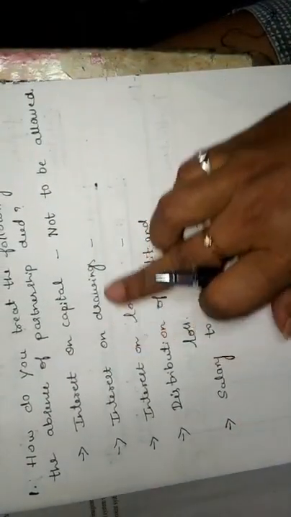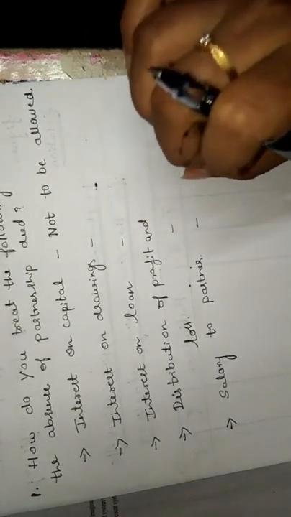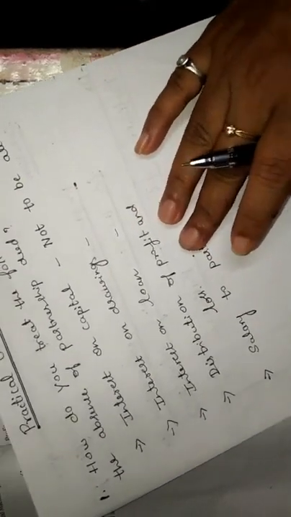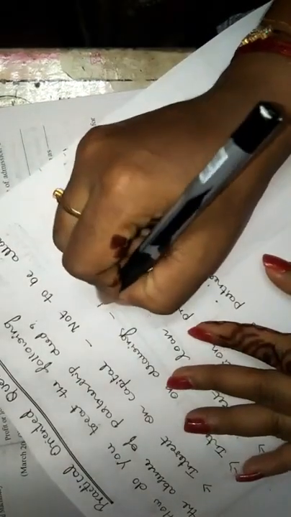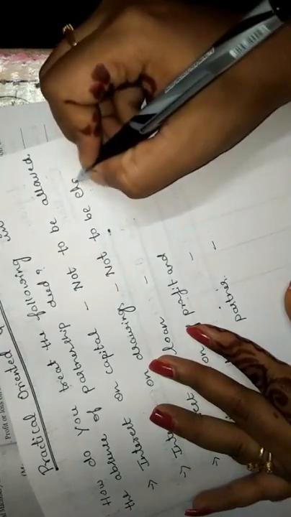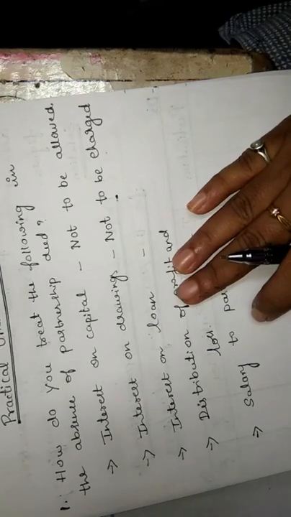Next one, interest on drawing. In the absence of partnership deed, no partner is entitled to charge any interest on drawings made by him. So the answer is not to be charged. Take down in front of that: not to be charged.